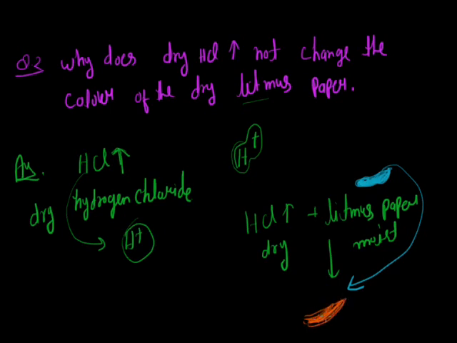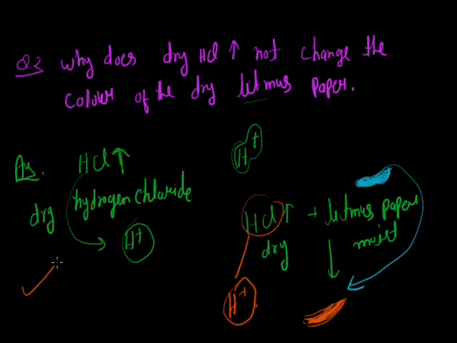How does this happen? In that case, the HCl gives H plus, since the dry HCl contacts litmus paper that is already moist. When we provide an aqueous or moist environment to HCl, it gives H plus ions, so the color of the litmus paper changes from blue to red.